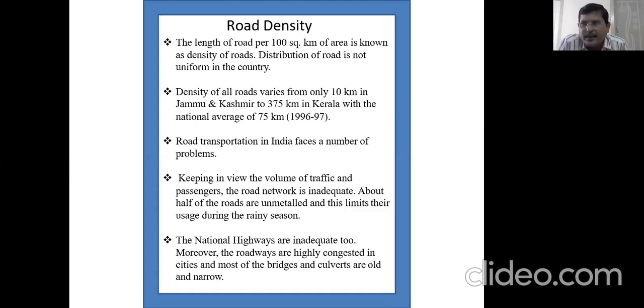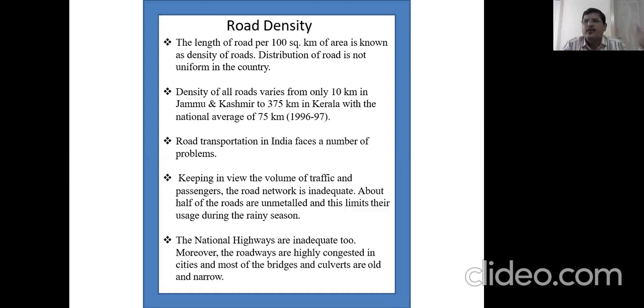See, kacha road and pakka road. A kacha road cannot always be used in the rainy season. So that's why the government is trying to bring out all pakka roads. National highways are inadequate too. Moreover, the roadways are highly congested in the cities, and most of the bridges and culverts are old and narrow. The old bridges are very narrow.